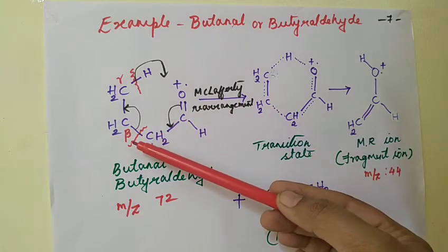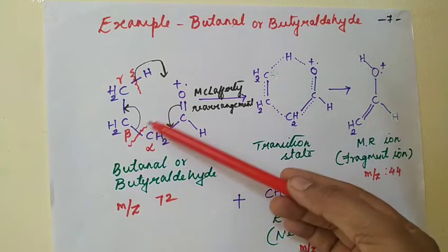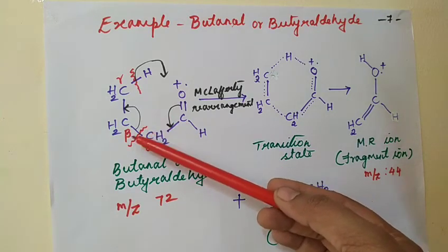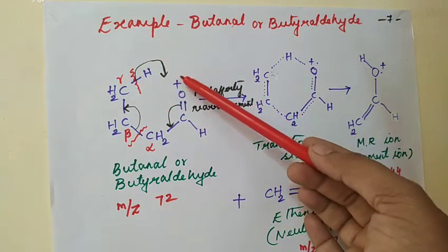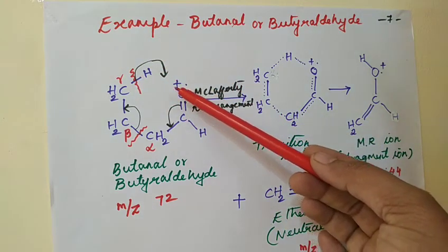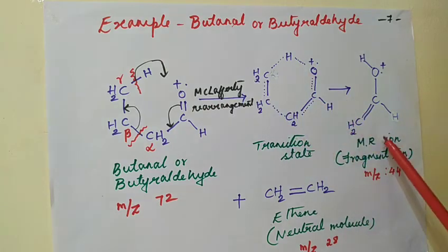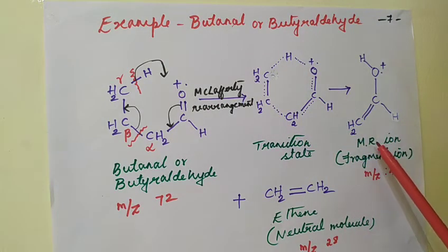MR ion means McLafferty rearranged ion, also known as fragment ion. So you can see in the structure there is a breakage of the beta bond, right? The beta bond is cleaved here whereas the gamma hydrogen migrated towards the oxygen. Through this rearrangement, there is formation of the fragment ion, the McLafferty rearranged ion, with the m/z value 44, with the elimination of a neutral molecule.